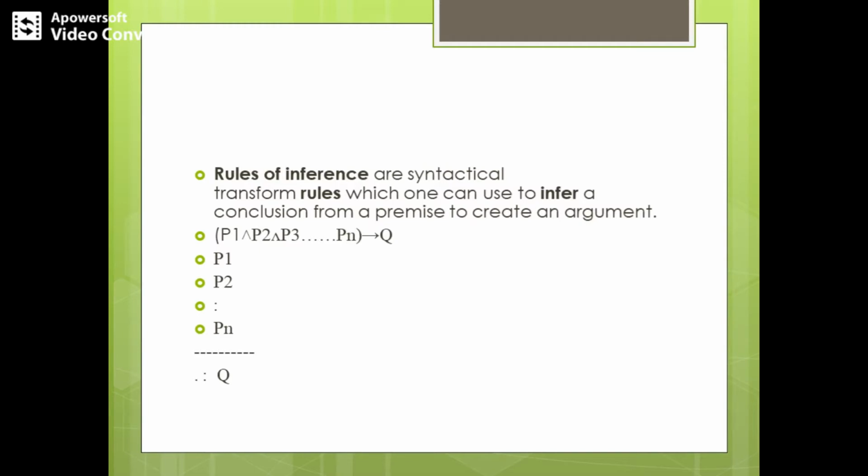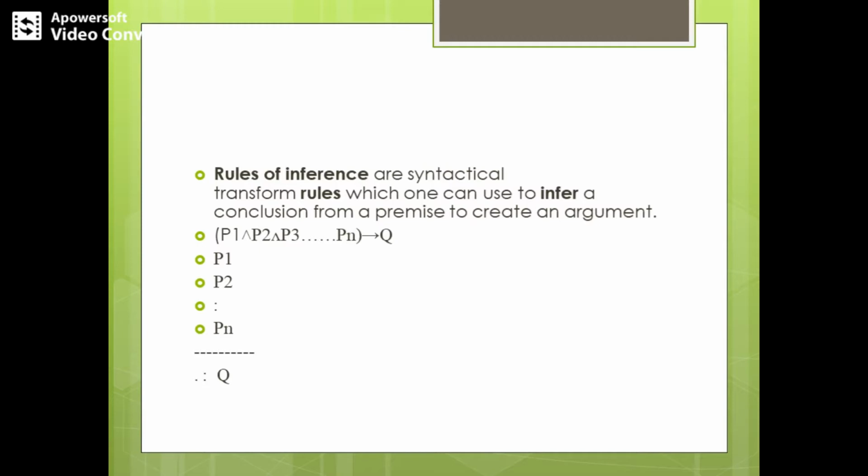Below you see another way of representing this argument, in tabular form. We can write all the propositions down up till n propositions, and with the symbol of three dots, that is the therefore symbol, we write the conclusion. These are the premises, and we have q as the conclusion. Any argument can be written in the form p1 conjunction p2 conjunction p3 up till pn implies q. After studying this concept of argument, we'll see when it is called a valid argument.